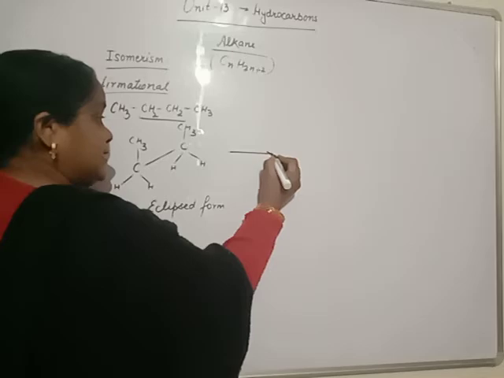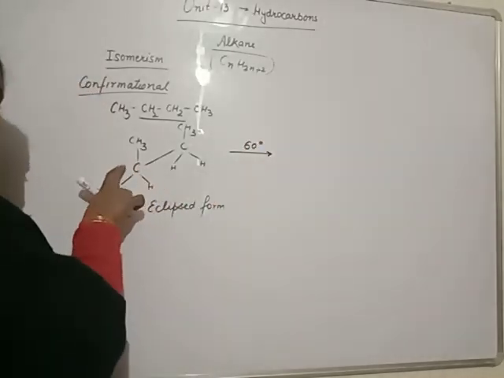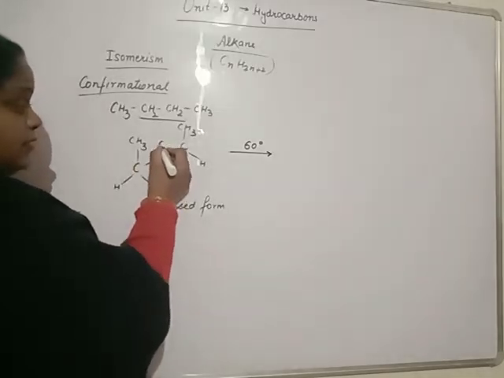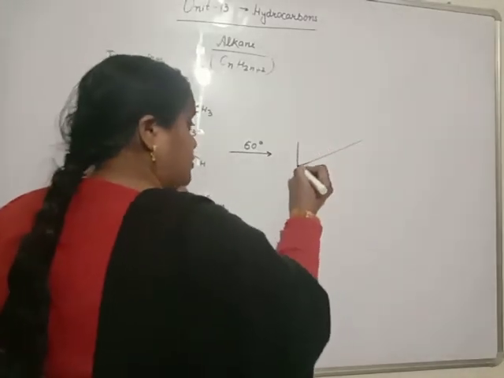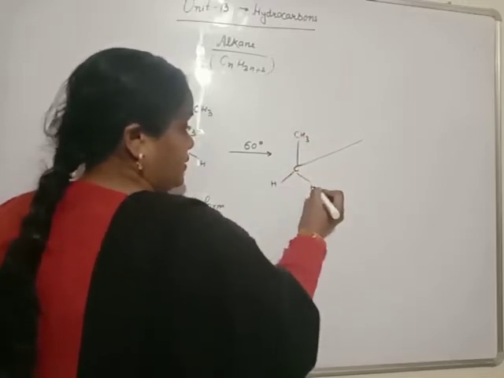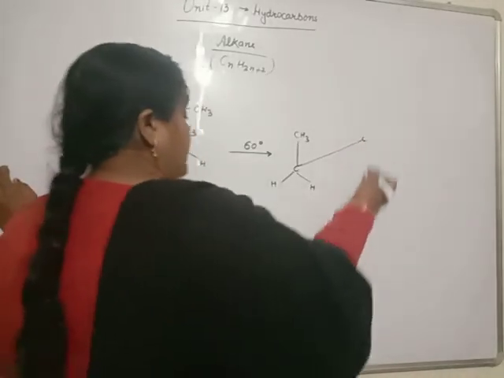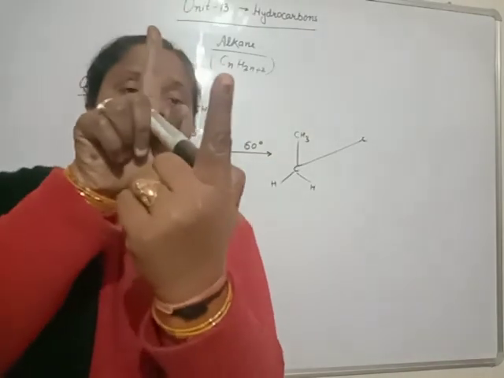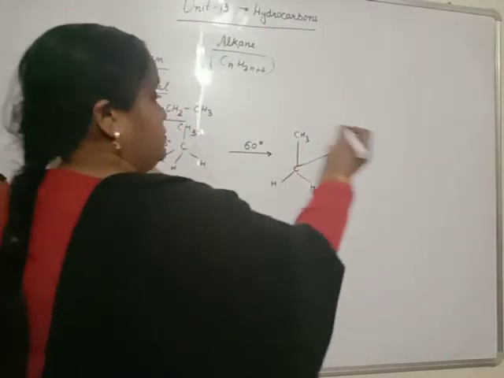By rotation at 60 degree, beta, position of this carbon remain fixed and we rotate this bond by 60 degree angle. What happens? Position of this carbon remain fixed. Position of this carbon substituent remain fixed as it is. But at this carbon, by 60 degree rotation, this is fixed, this is rotate 60 degree like this. This methyl group come at this position.